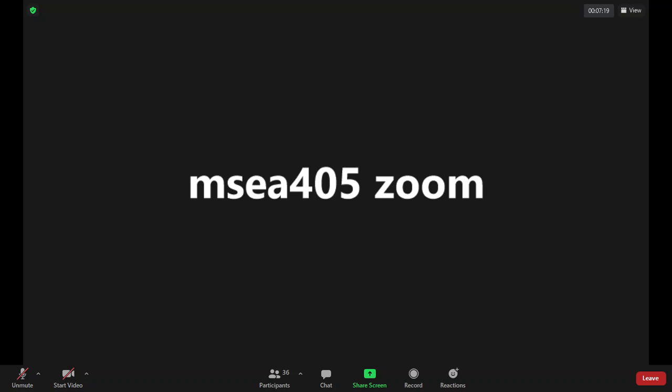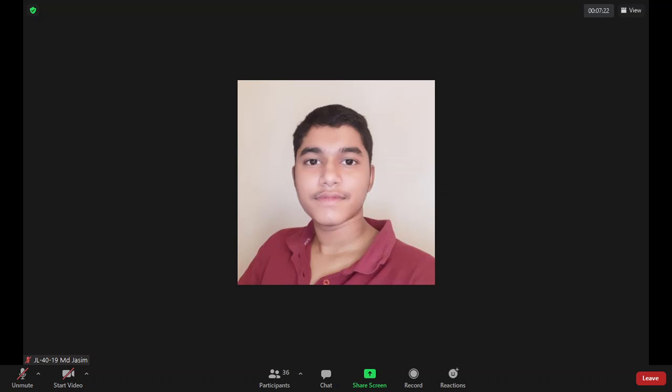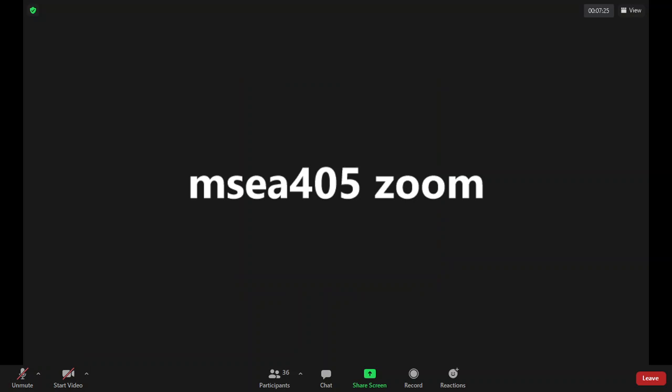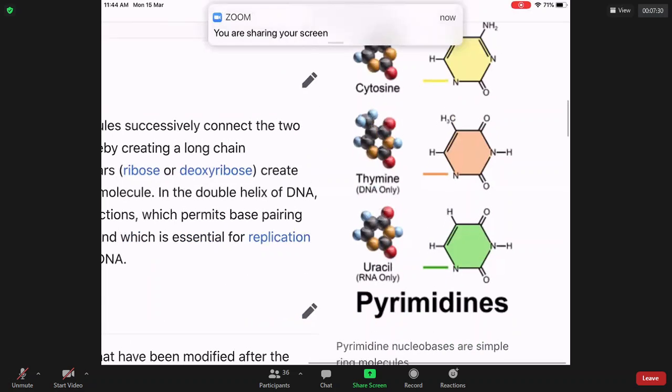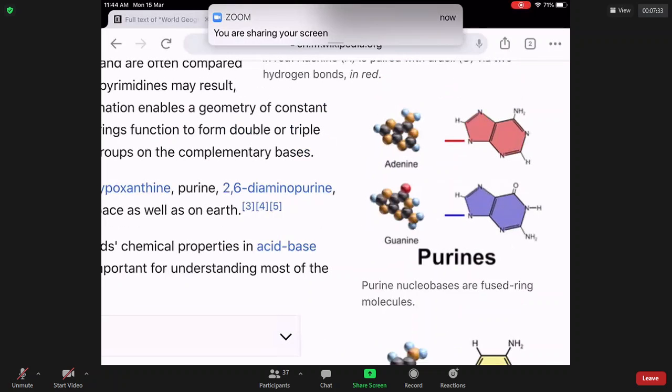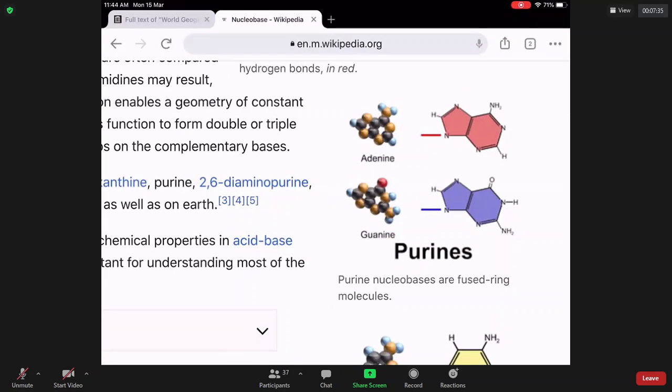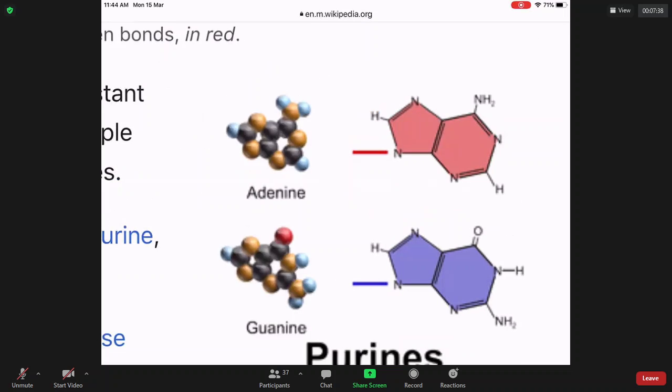All of you, if you kindly look at the screen, you can see the nitrogen containing bases: cytosine, thymine, uracil, guanine, adenine. Please look at the structures. In the structure of adenine, how many nitrogens are there? All the nitrogens present in adenine are locked in a cyclic system. There is a system that has two rings. One ring contains 6 atoms. The other ring contains 5 atoms. One is a 6-membered ring, the other is a 5-membered ring.